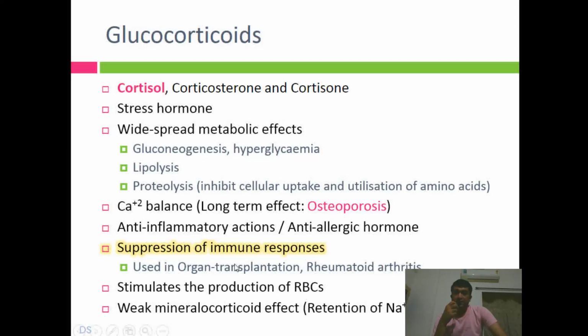So very widespread action, but the major action, as we have focused, is on the metabolism, and that's why we have referred to it as a glucocorticoid. But not to forget, the effect on calcium, anti-inflammatory and immunosuppression actions are also very important to remember, and they could be asked in the exam. The adrenal gland is a frequently asked question in the examination, so you need to remember all these actions.